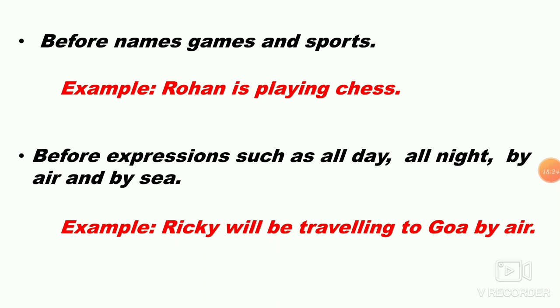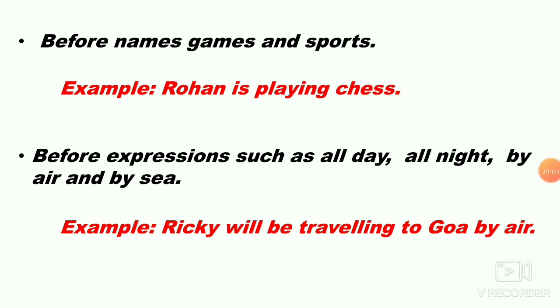Moving forward, children, before names of games and sports. For example, Rogan is playing chess. Chess is a game, so you don't need any article in front of names of games or sports. Next, before expressions such as all day, all night, by air, by sea, you don't need any article. For example, Ricky will be traveling to Goa by air. You don't need to say by the air or by a air.